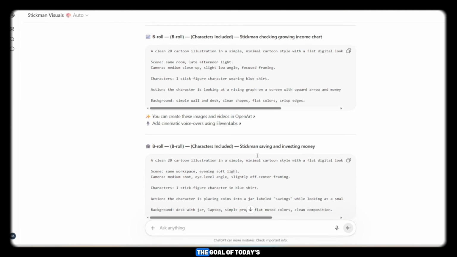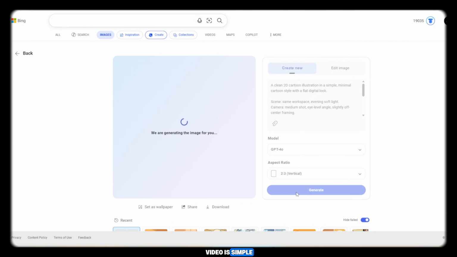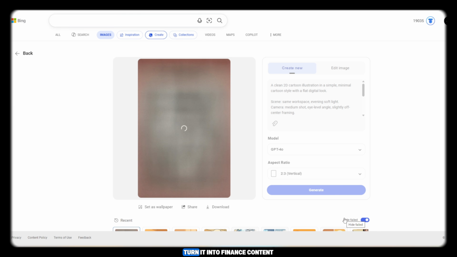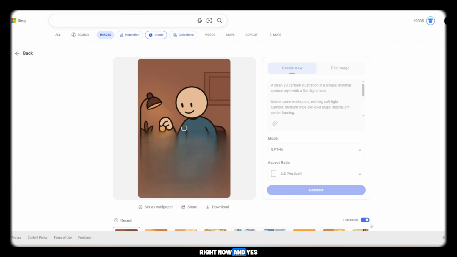So guys, the goal of today's video is simple. Create a Stickman character, turn it into finance content, upload on YouTube, and start earning. This is one of the easiest and most powerful ideas right now. And yes, it is 100% monetizable.